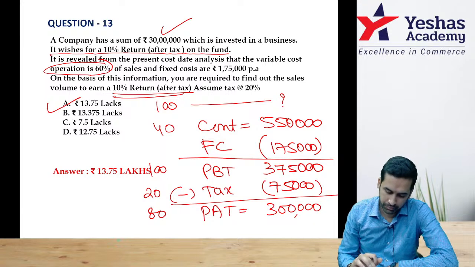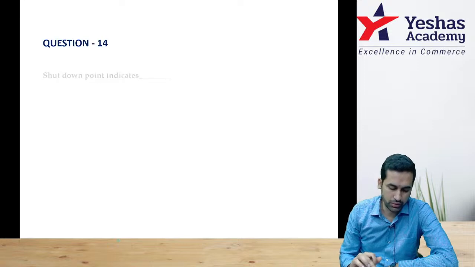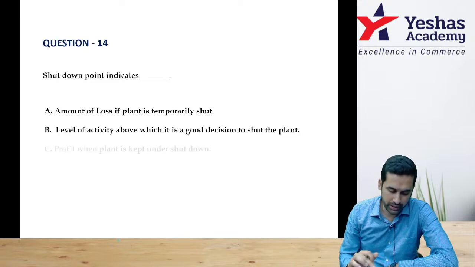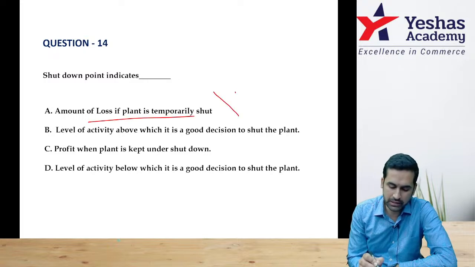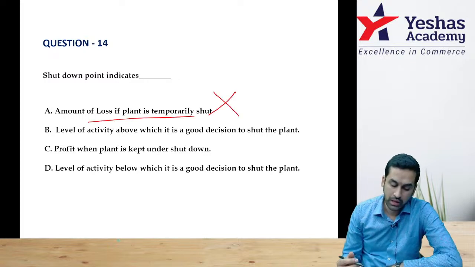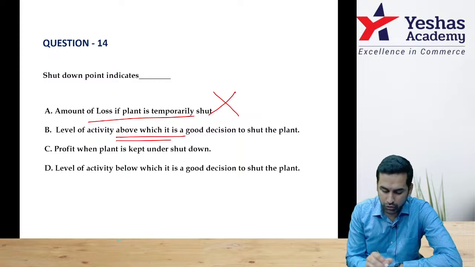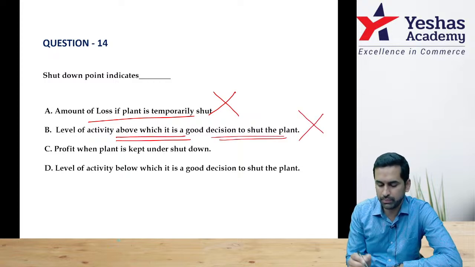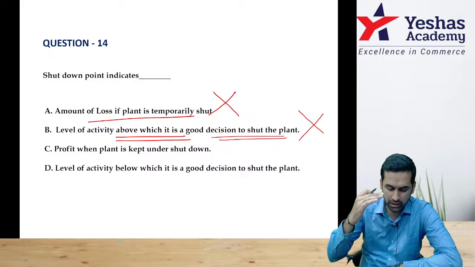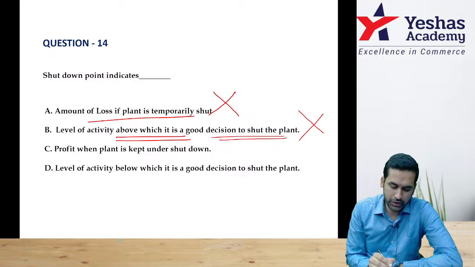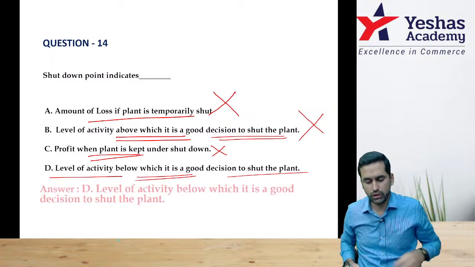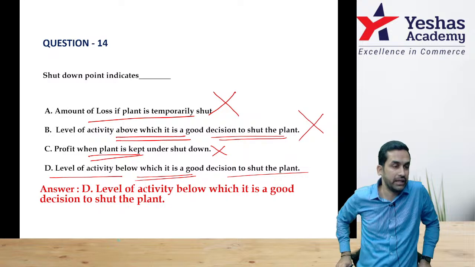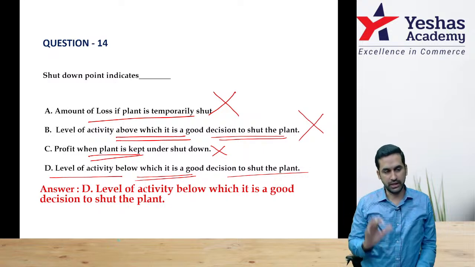Yeah. Let's move on. Question 14. Shutdown point indicates what? Amount of loss if plant is temporarily shut? No. Level of activity above which it is a good decision to shut the plant? No, no, no. It's not above. Profit when the plant is kept under shutdown? No. Level of activity below which it is a good decision to shut the plant? Option D is logically the correct answer.